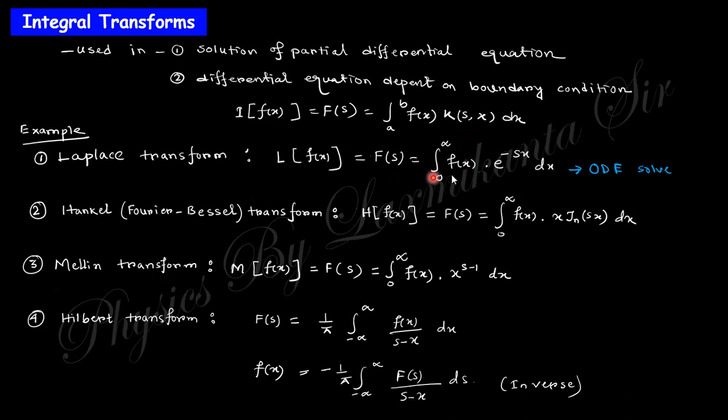Clear? You can see in the Laplace transformation, this K of s, x, the relation between s and x, is e to the power minus sx. In the case of Hankel, it will be x into J n of sx, you know J n is the Bessel function. The Mellin transformation will be x to the power s minus 1. So depending on the K of s, x, there are different types of integral transformation. And the Hilbert transformation will be like that. This is the transformation, and the reverse is known as the inverse transformation.